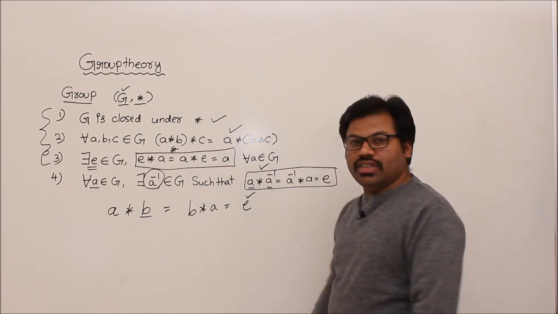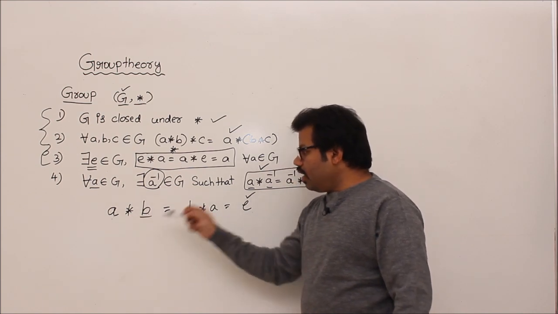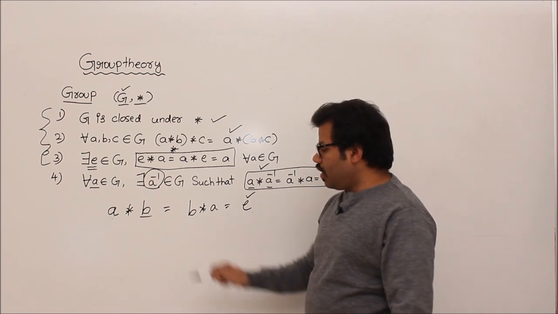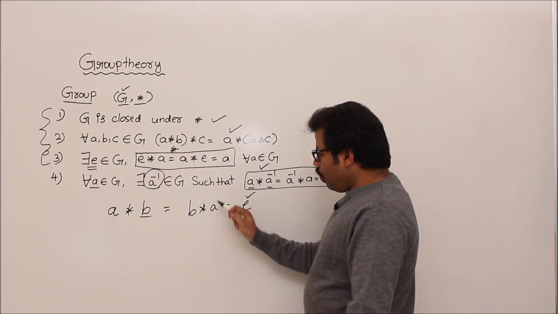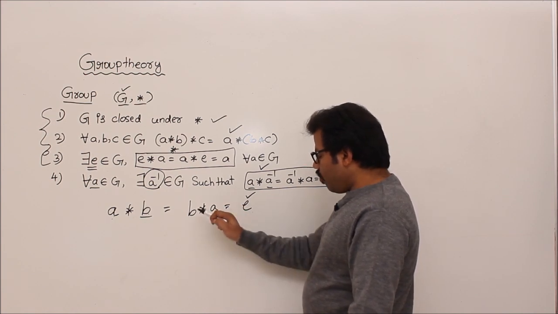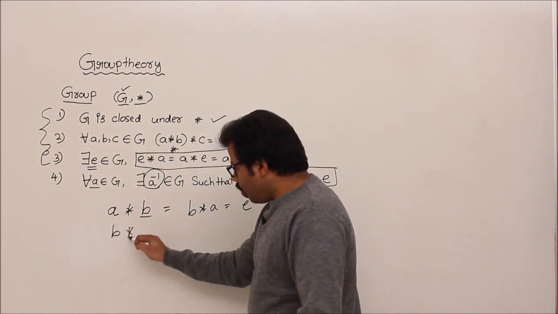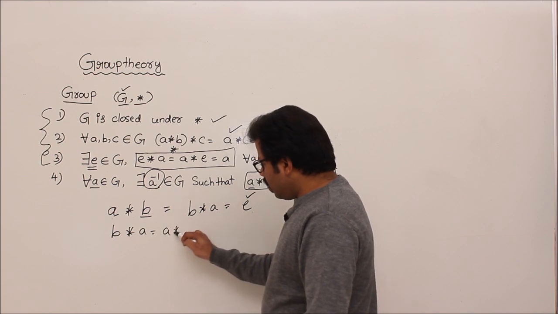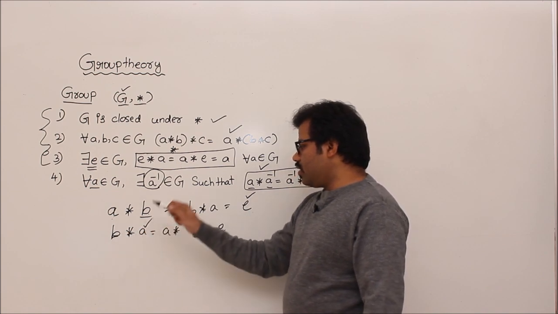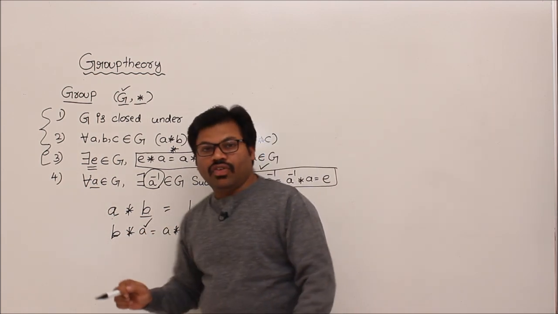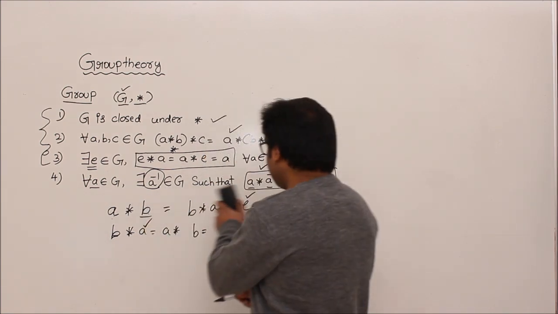Yes, then B is called inverse of A. Now see, whenever B is an inverse of A, automatically A is an inverse of B. Why? Because the same thing. Take B now. For B, if you apply B star A or A star B, what are you getting? E. That means for B, A is an inverse, correct? So that's why I can say that whenever for A, B is an inverse, for B automatically A will become an inverse. It is easy to understand.